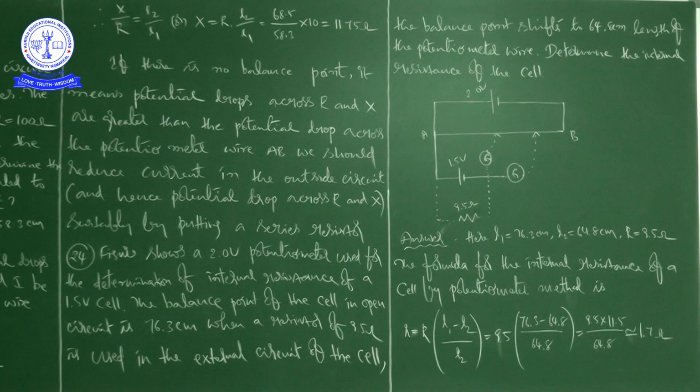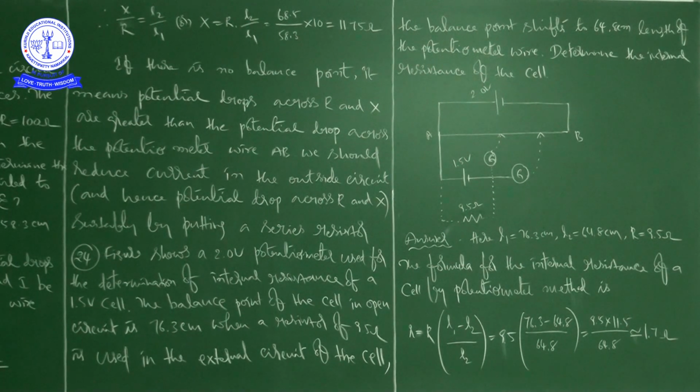While explaining the previous problem 23, I told you we are using the applications of the potentiometer according to our syllabus. One is to compare the EMF of two cells, and then you can determine the internal resistance of a cell.